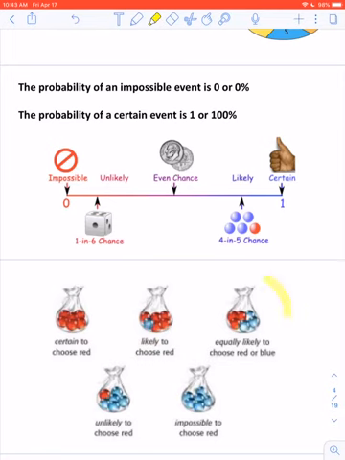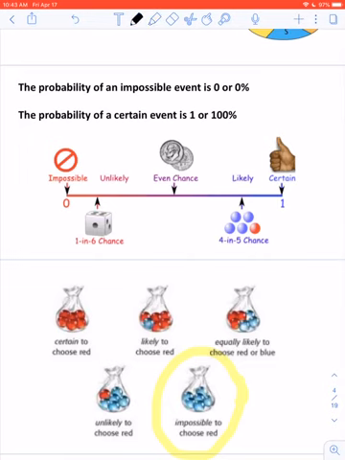Next, in this one, both red and blue have the same number of marbles. So the word they used to describe it was equally likely because there's an equal number. Next, it's unlikely I'm going to choose red here. Why? Because there's only 1 red marble and there's 5 blue marbles. Finally, the last one, it's impossible that I'm going to choose red because there's no red in here.